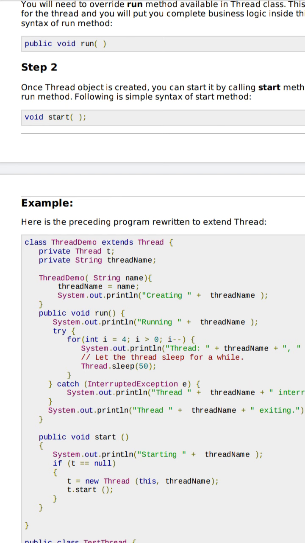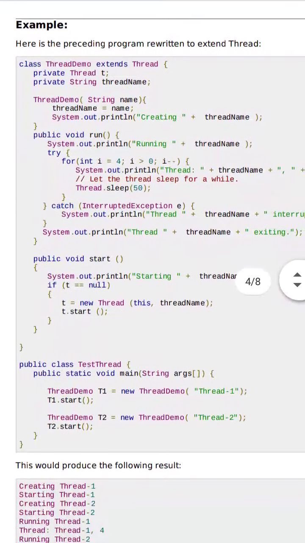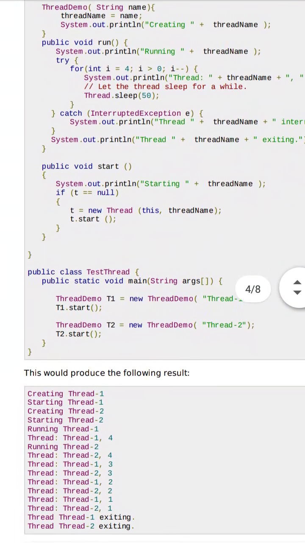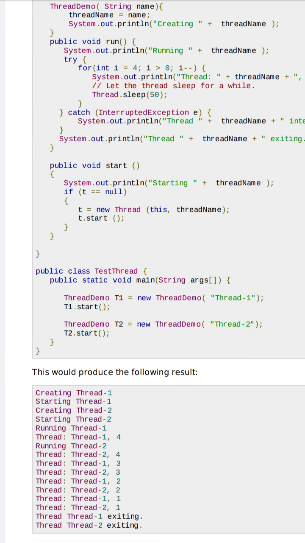Class ThreadDemo extends Thread, private Thread t, String threadName, same as in the implementing case. You have to create a String constructor, then run, then start, then this main function.